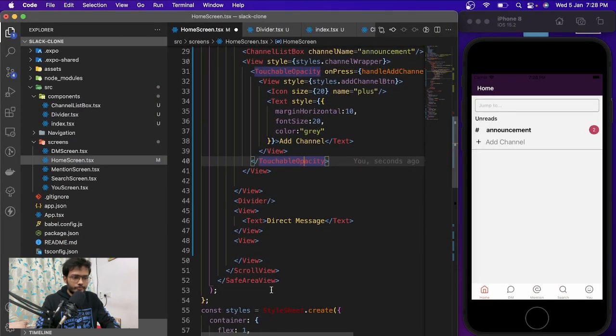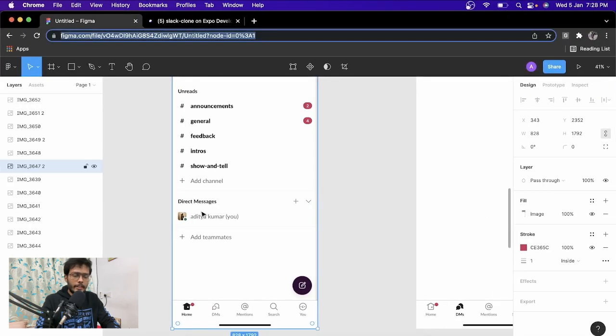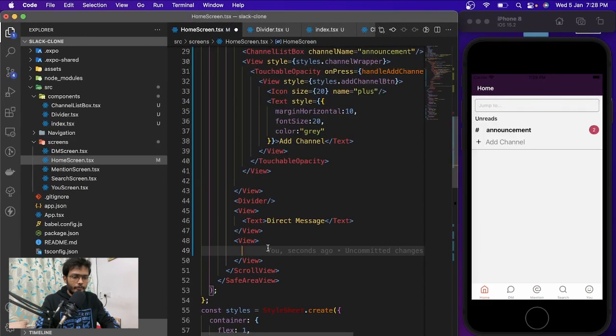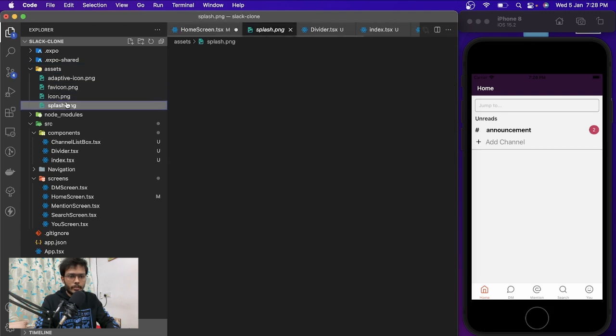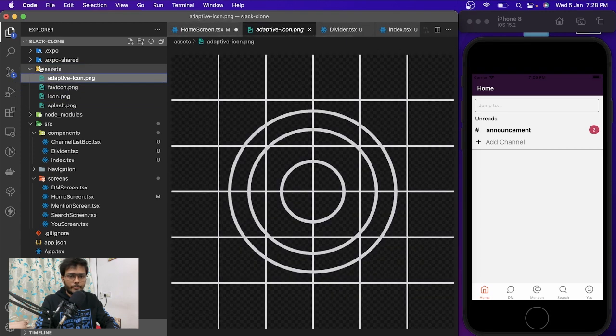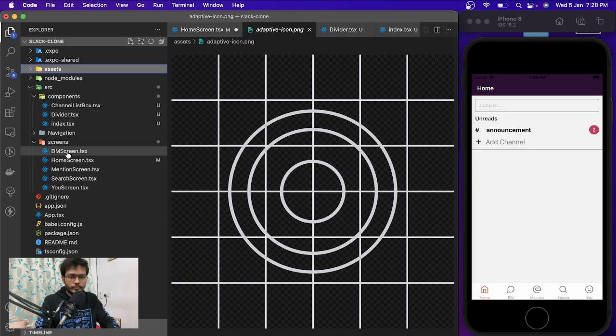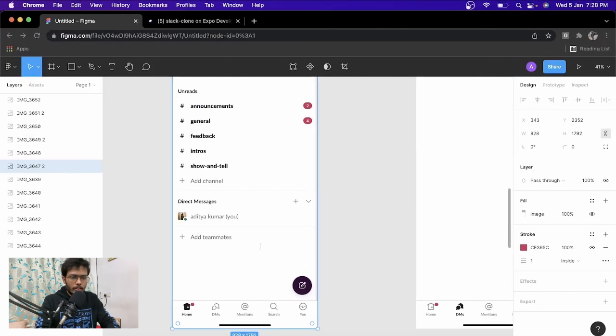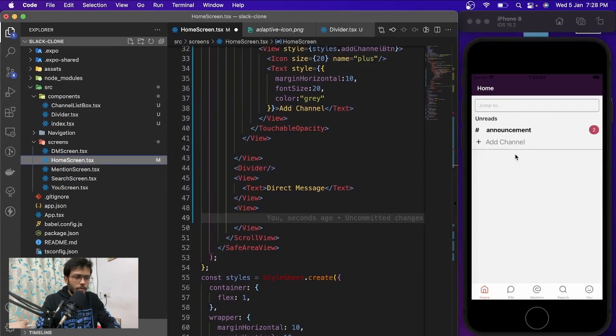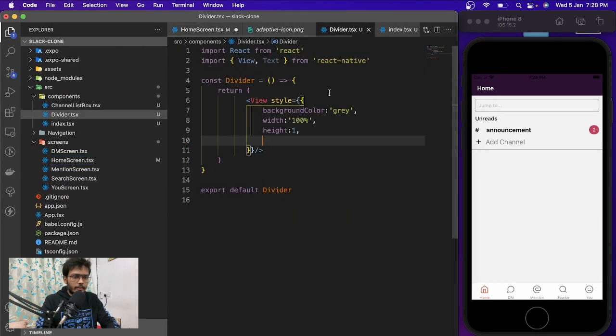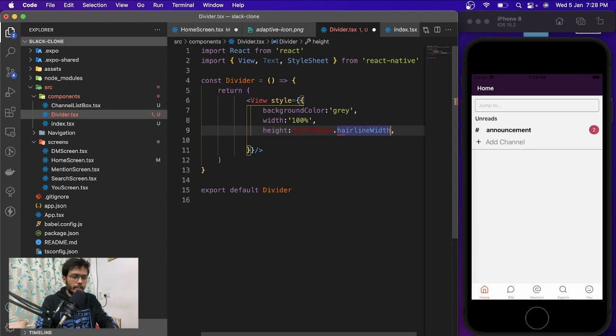Okay, let's put it over here. Anyway, we are going to use this somewhere else as well, so we will have it. We can add some images if we have them already. We don't have any images as of now. And this is less than, I think, height style sheet dot headline.